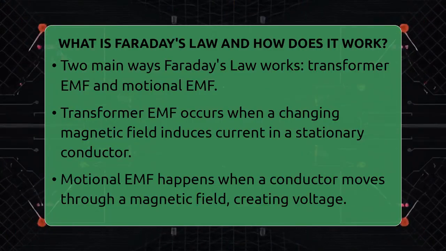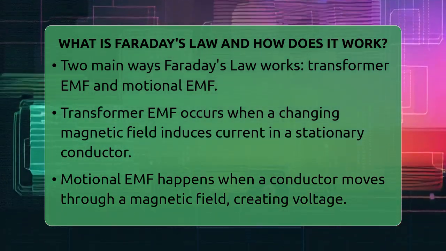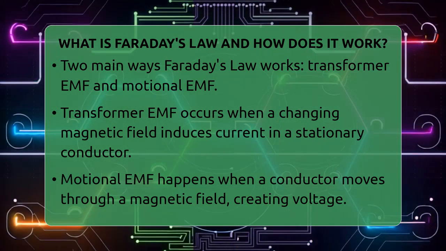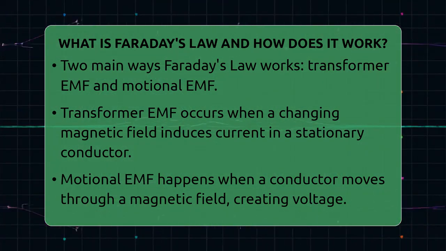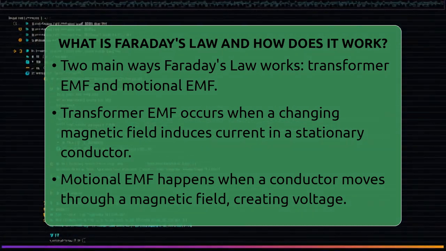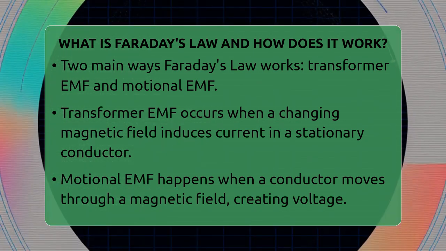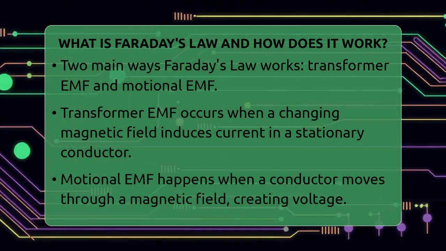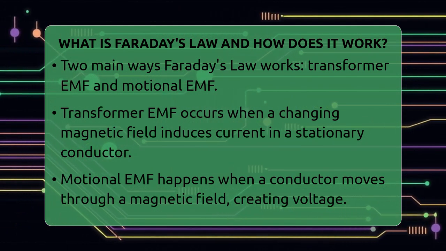Faraday's law works in two main ways. One is transformer EMF, where a changing magnetic field around a stationary conductor induces a current. The other is motional EMF, which happens when a conductor moves through a magnetic field, causing charges inside to separate and generate voltage. In real life, you see Faraday's law in action when you move a magnet near a coil or rotate a coil inside a magnetic field. These actions change the magnetic flux through the coil, inducing a voltage.